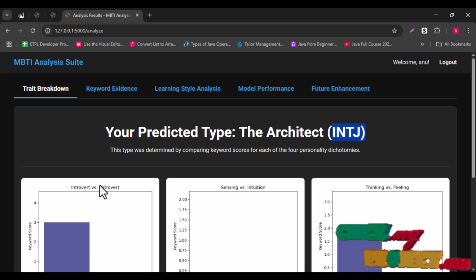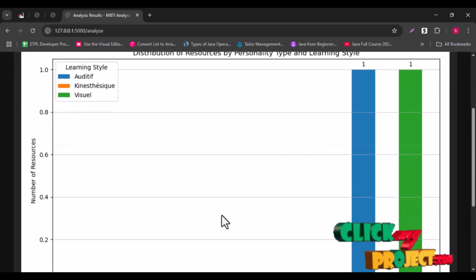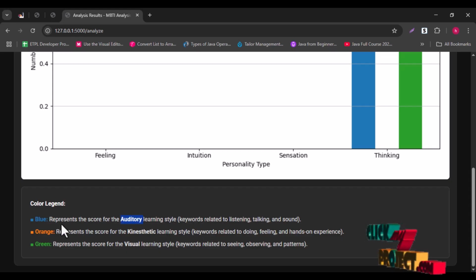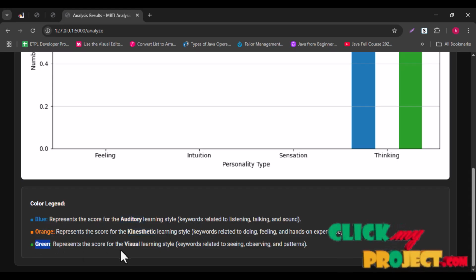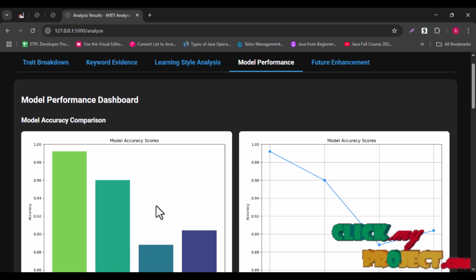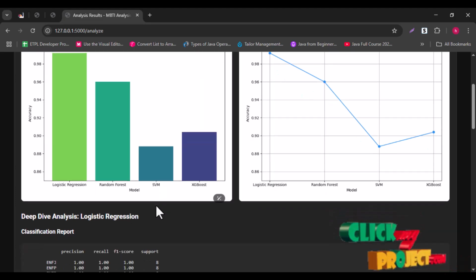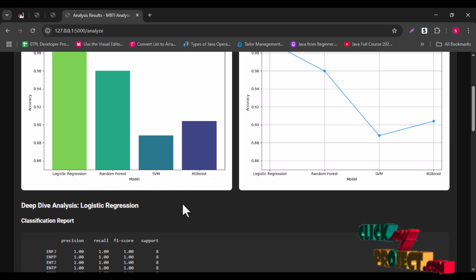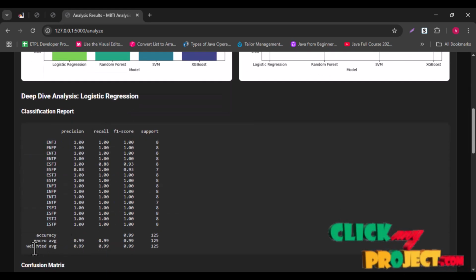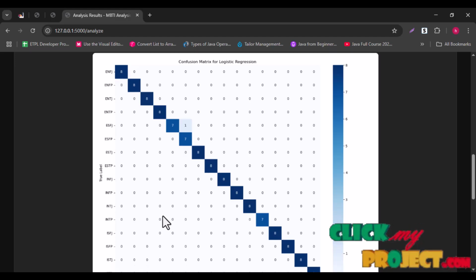Of these four types, whichever has the higher score is your MBTI. I will give the keyword evidence, which shows the keywords used to predict your MBTI personality. In the learning style analysis, blue represents auditory, orange represents kinesthetic, and green represents visual learning. This is your visual learning analysis. Under model differences, logistic regression has the highest accuracy, overall 99%. These are the models trained: logistic regression, random forest, SVM, and XGBoost, with the classification report of accuracy, F1 score, recall, and support. The confusion matrices show the MBTI prediction against the true label.